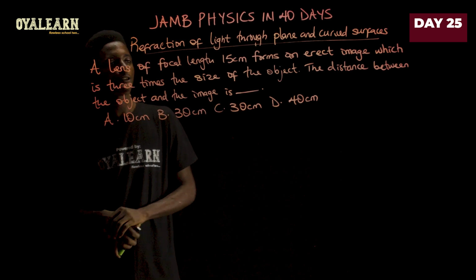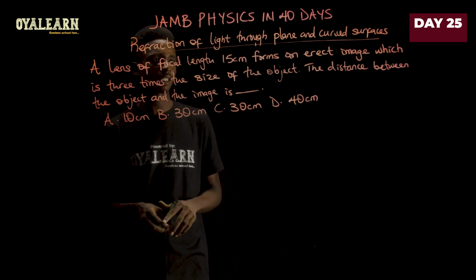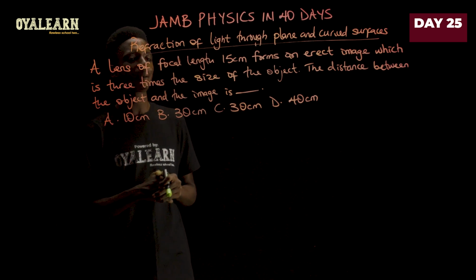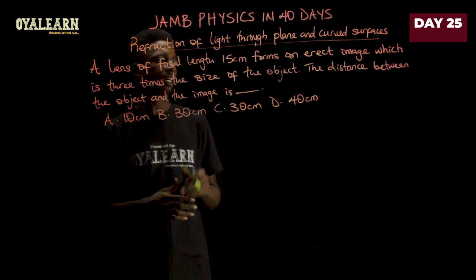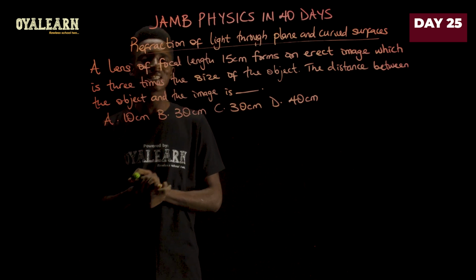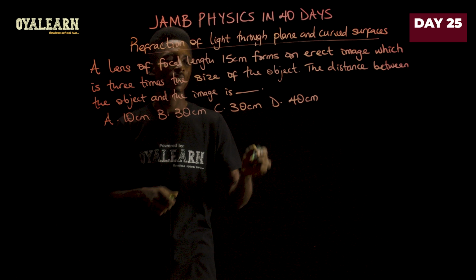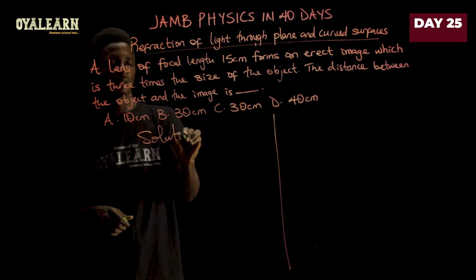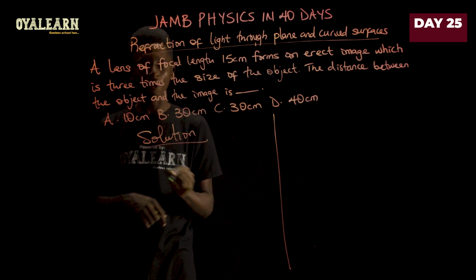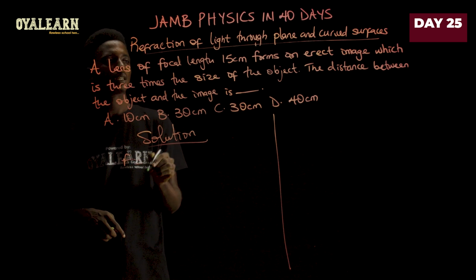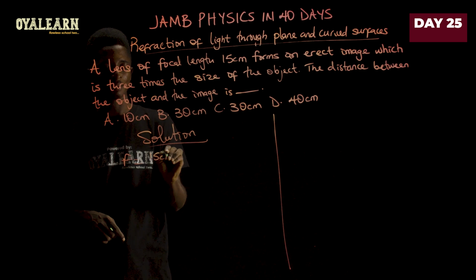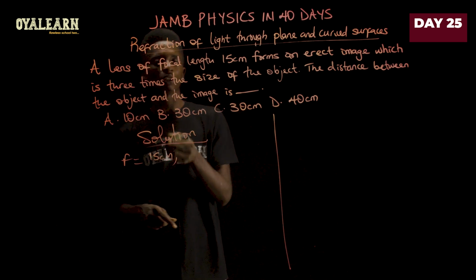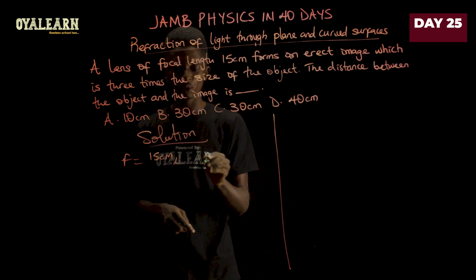A lens of focal length 15 centimeters forms an erect image which is 3 times the size of the object. Now the distance between the object and the image is... So from here we see that f, which is the focal length, is 15 centimeters, and we are told that the magnification is produced 3 times the size of the object.